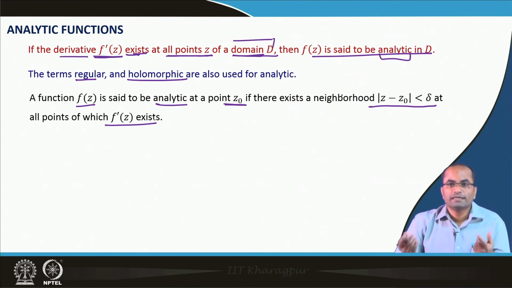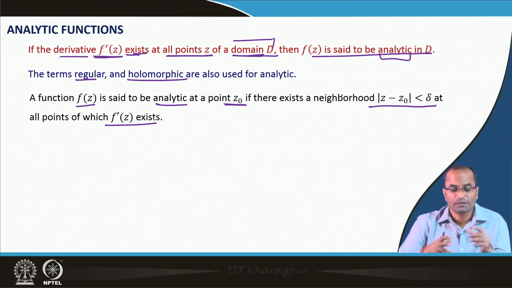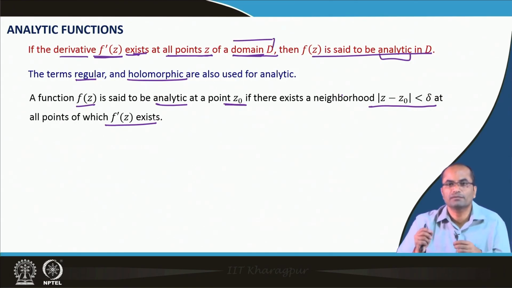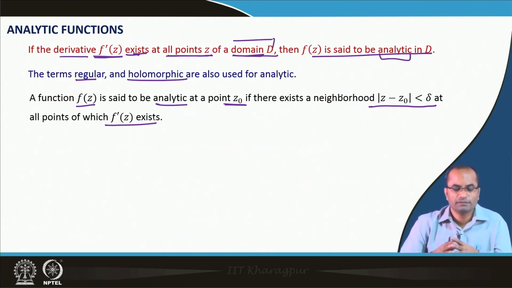For differentiability at a point, we have just defined that if that limit exists. In the previous slide we have seen that quotient, that limit exists, so the function is differentiable at z naught. But for analyticity, differentiability at z naught is not sufficient. The function should be differentiable not only at z naught, but also in its neighborhood. The neighborhood can be very small, but there should exist a neighborhood at all points of which the function has a derivative, it should be differentiable.